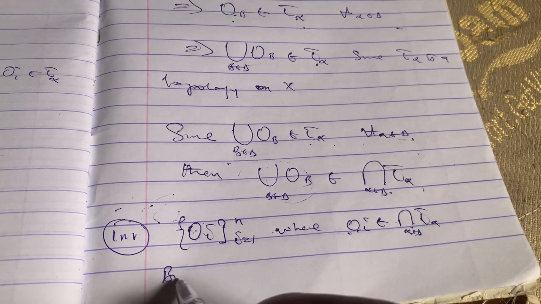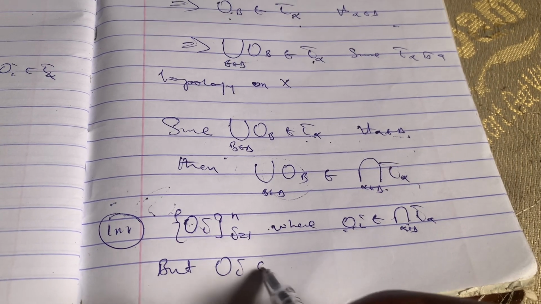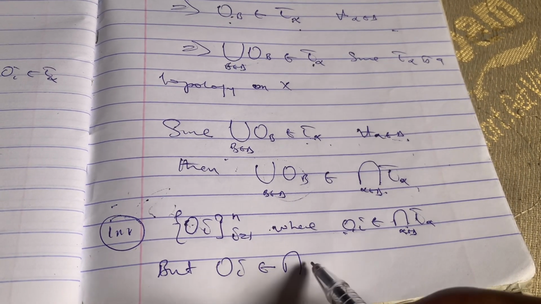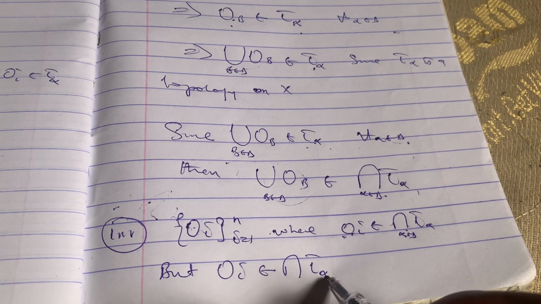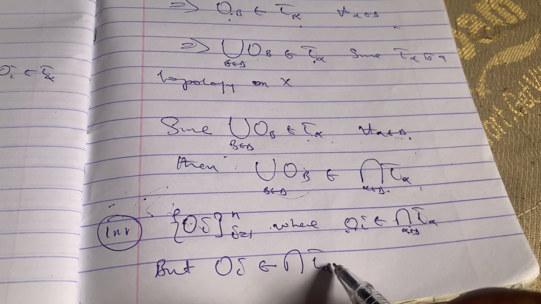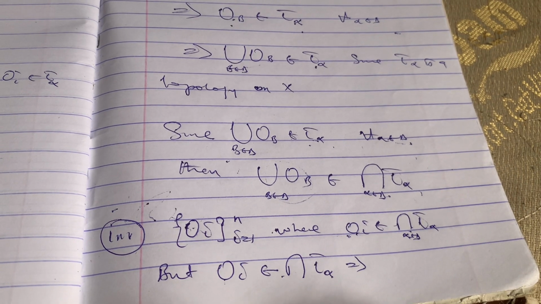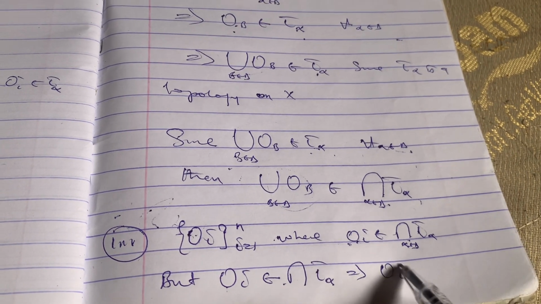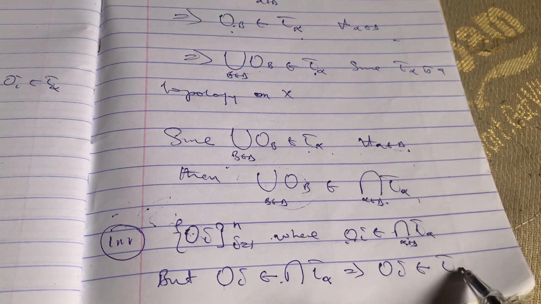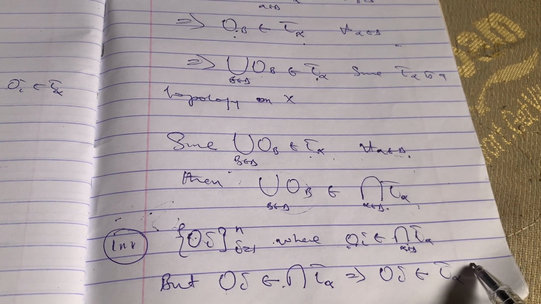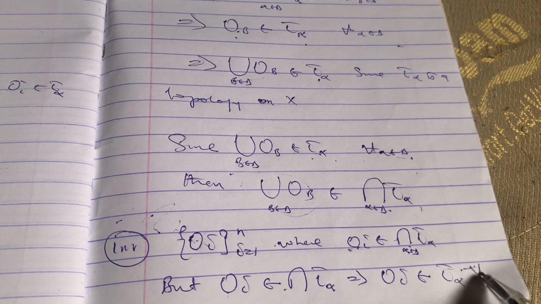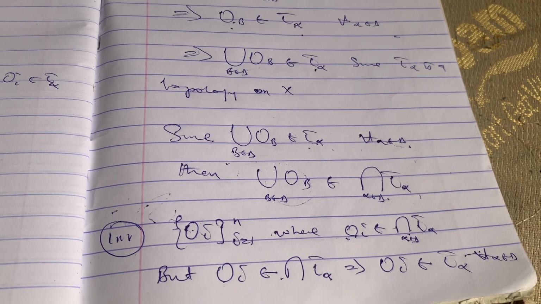But OI in this T alpha implies that what? My OI is in what? T alpha for every what? For every alpha in Delta.